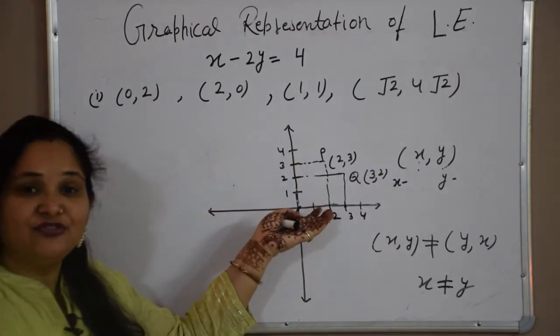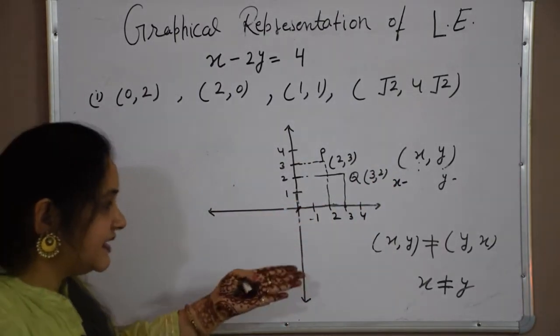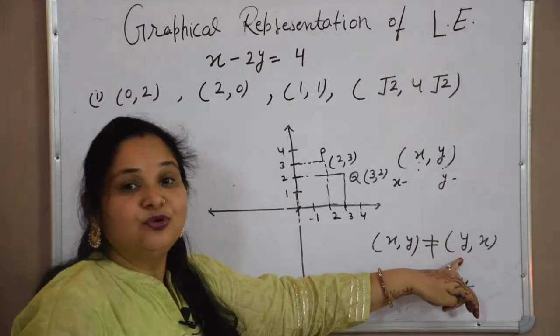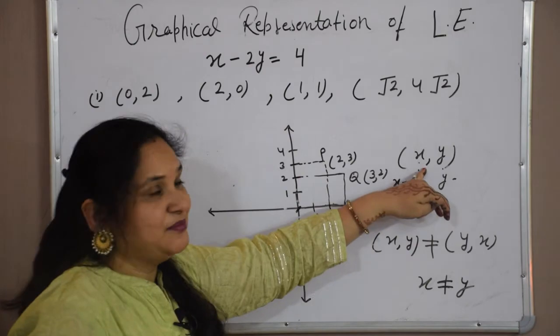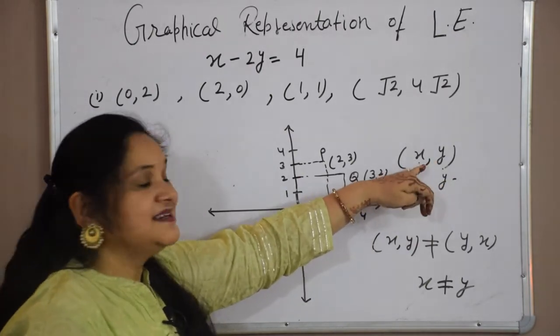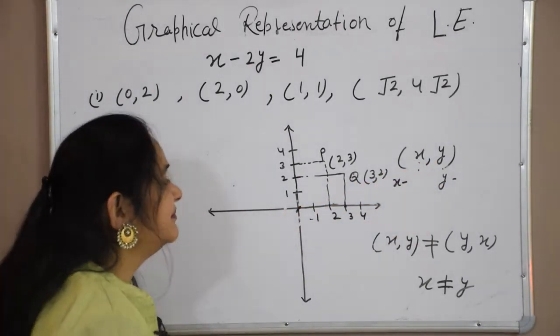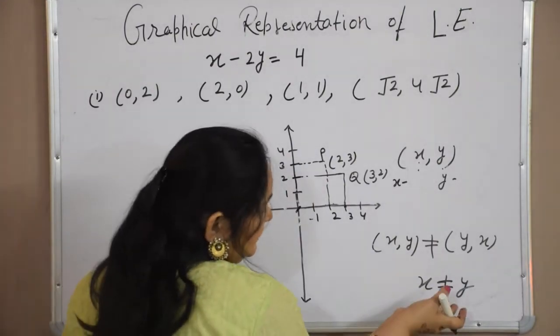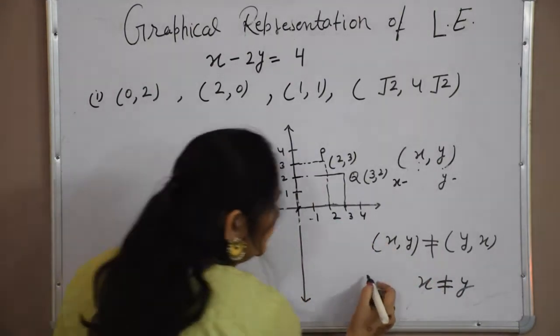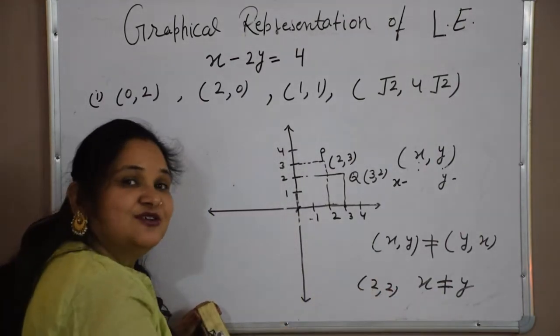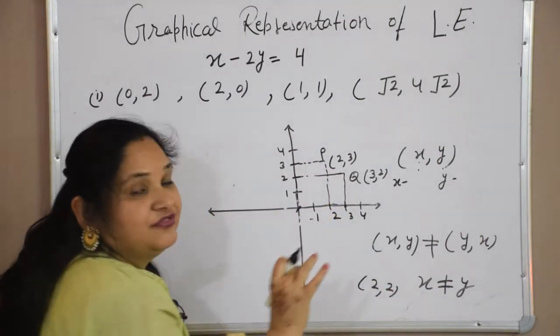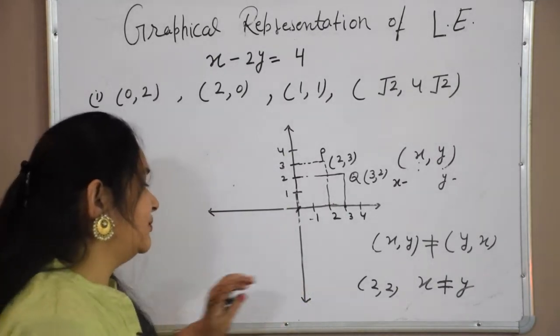See, both are different, entirely different, so we can't say xy equal to yx, because position is very important, order is very important, and because always they are in pair, that's why we call them ordered pair. If x is equal to y, then there is no problem. Suppose I have to represent 2, 2, if I interchange the order, then also it is 2, 2, so it will be a fixed point, so there is no problem.